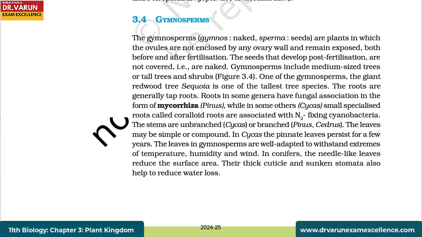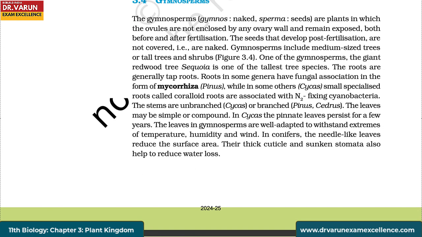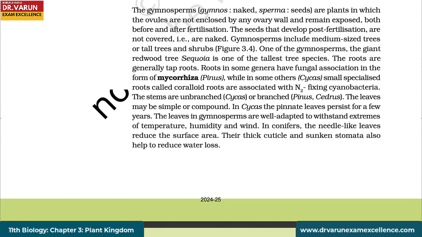The roots are generally tap roots. Roots in some genera have fungal association in the form of mycorrhiza, as in Pinus, while in some others, like Cycas, small specialized roots called coralloid roots are associated with nitrogen-fixing cyanobacteria. The stems are unbranched, as in Cycas, or branched like Pinus and Cedrus. The leaves may be simple or compound. In Cycas, the pinnate leaves persist for a few years.